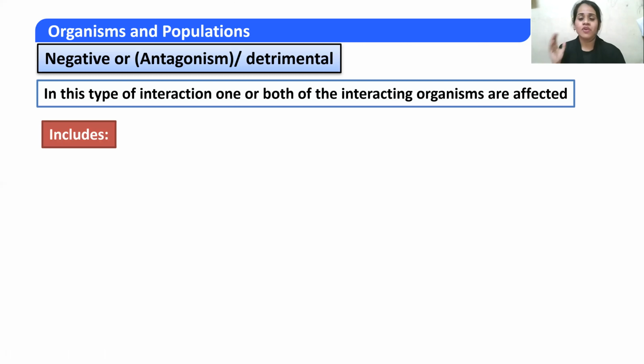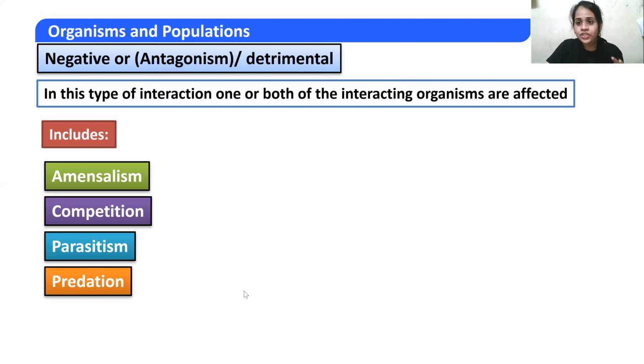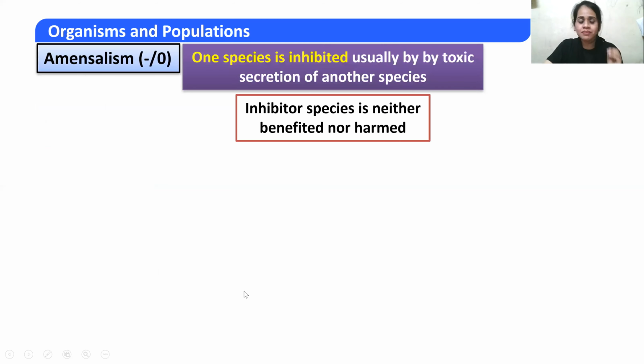In one of the videos, I have already discussed the positive interactions. So let us discuss what the negative interactions are. Negative interactions include amensalism, because that is what we are doing in this video, competition, because if you remember, in competition both of the species have a loss, parasitism and predation. These are the ones which have a negative impact on one or both the species. So let us talk about amensalism in this video.